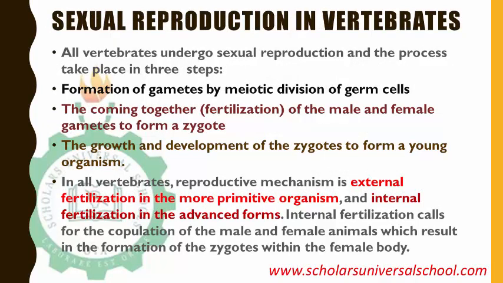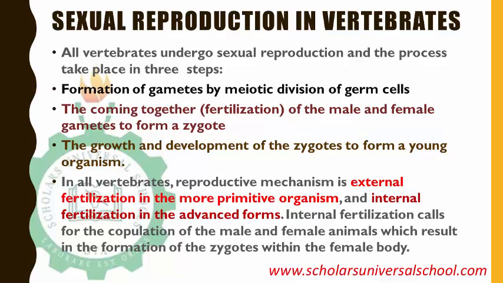Now, vertebrates are much more developed than those simple organisms that we have talked about, the invertebrates. But all vertebrates undergo sexual reproduction, and the process takes place in three steps. The first step is the formation of gametes by meiotic division, which divides the chromosome number into half to form haploid cells. That is the first thing that has to happen for sexual reproduction to occur.